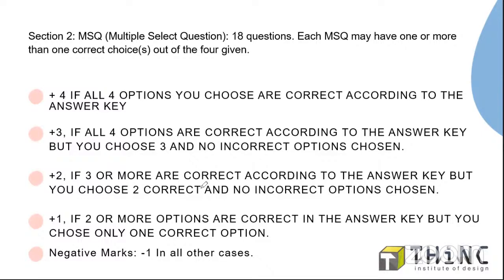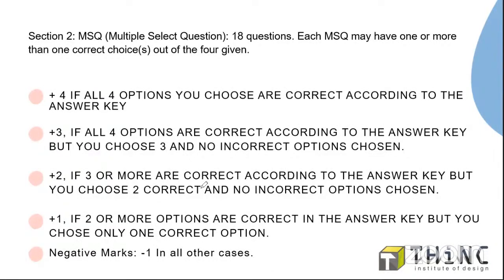But this year, there was a major change in the marking scheme: in the MSQ section, there is a partial marking system. They have introduced partial marking in which, if you select any of the correct answers, you will get partial marks.